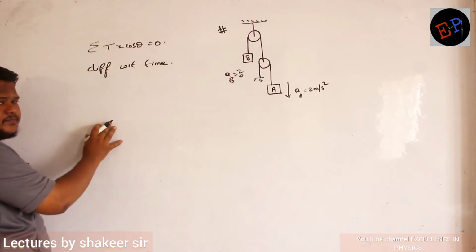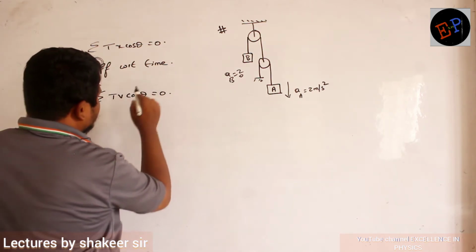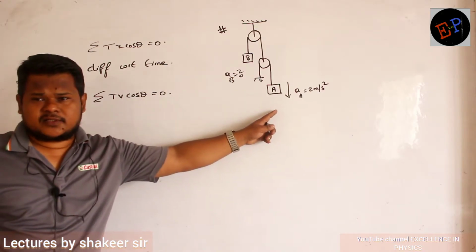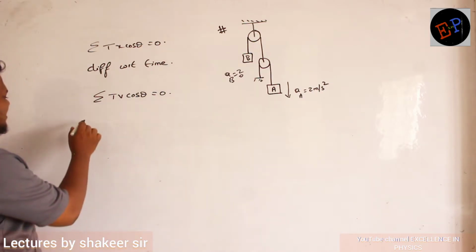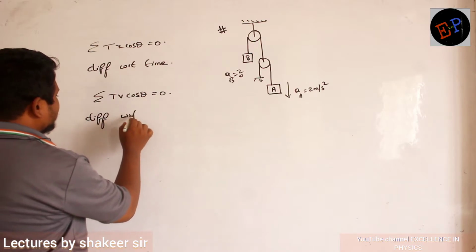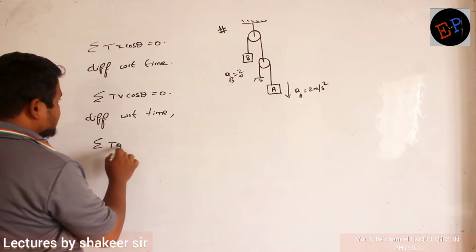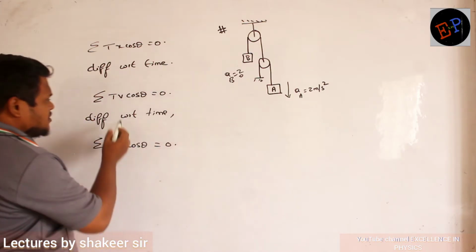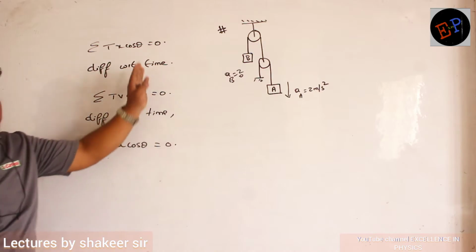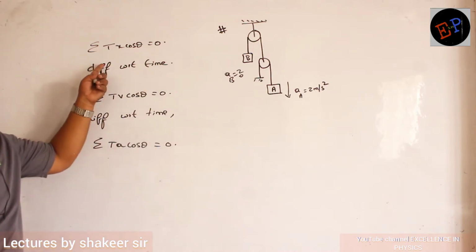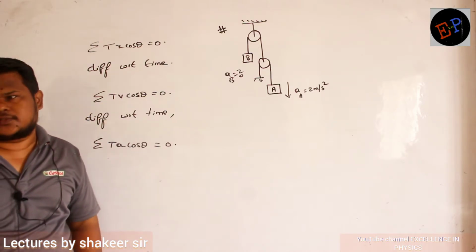dx by dt is velocity, so the equation converts into summation of Tv cos theta is equal to 0. But still I have acceleration, but here I got velocity. So again what I have to do? Again differentiate with respect to time. Therefore again what I will get, summation of Ta cos theta is equal to 0, because dv by dt is nothing but acceleration. So these are the three equations which we have in the virtual work done method. Summation of Tx cos theta is 0. Summation of Tv cos theta is 0. Summation of Ta cos theta is also 0. Are you able to understand?